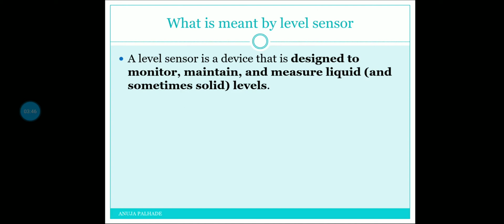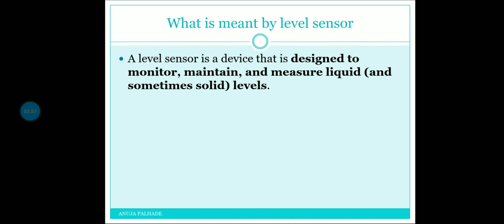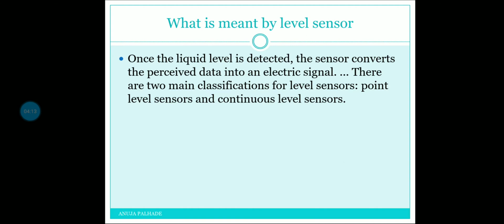Now let's start with the main topic of today's video, that is level sensor. A level sensor is a device designed to monitor, maintain and measure liquid levels. Not only liquid, sometimes solid levels are also monitored by this kind of level sensor. Once the liquid level is detected, the sensor converts the perceived data into an electrical signal. Whatever data it collects, it converts into an electric signal.